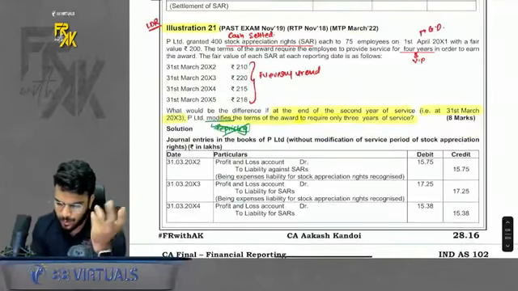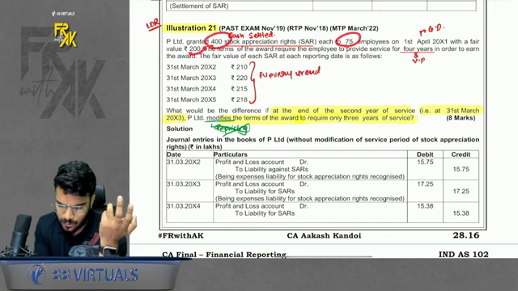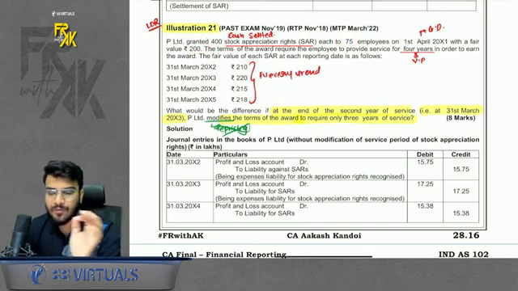What is there? A normal question where there are 75 employees, 400 options, and the fair value is 200, but the fair value on grant date is of no use for me.